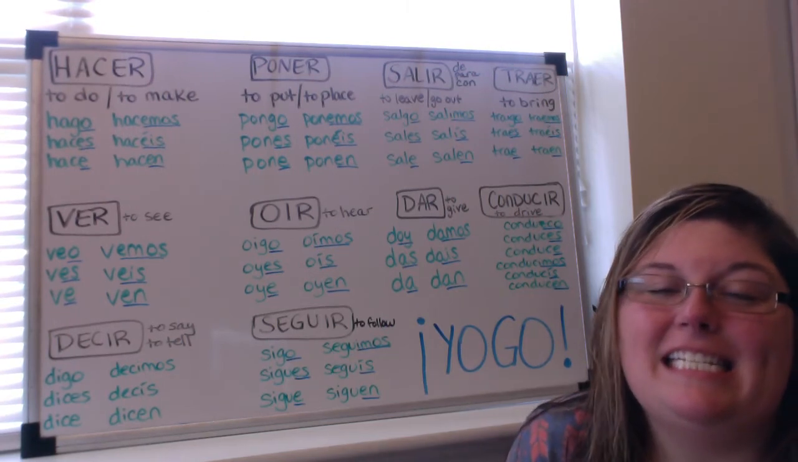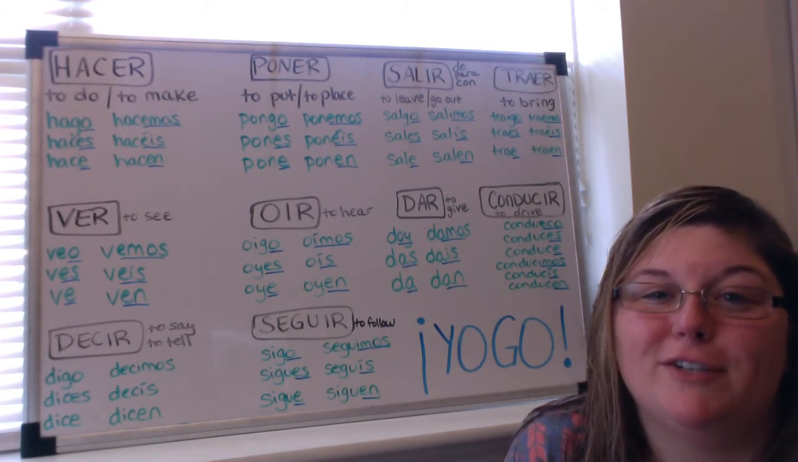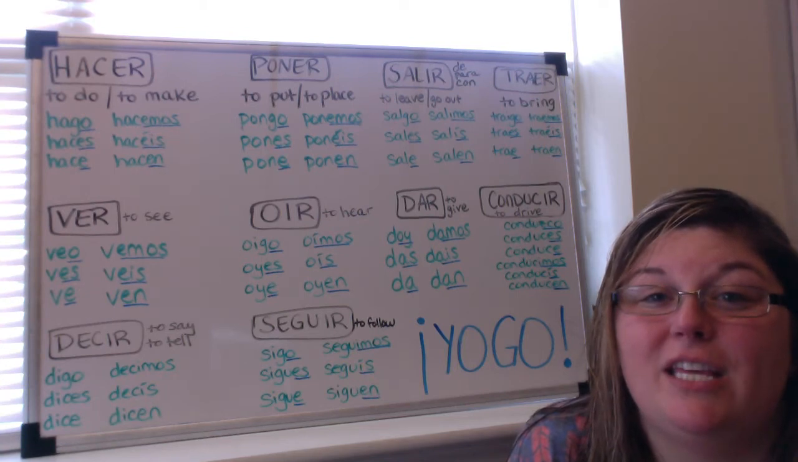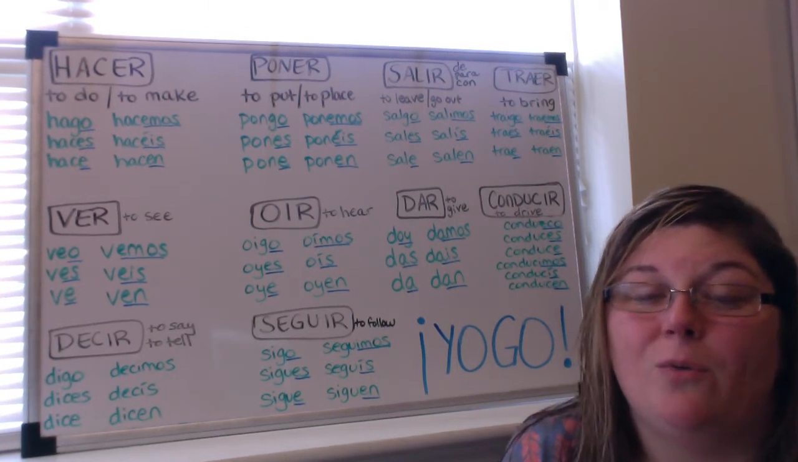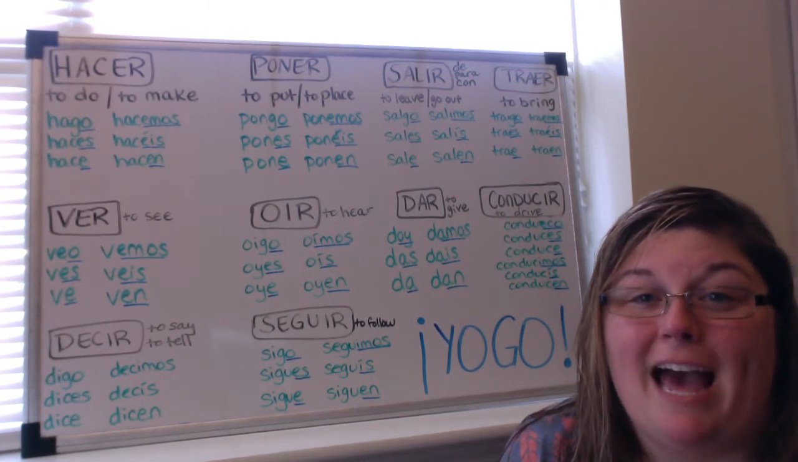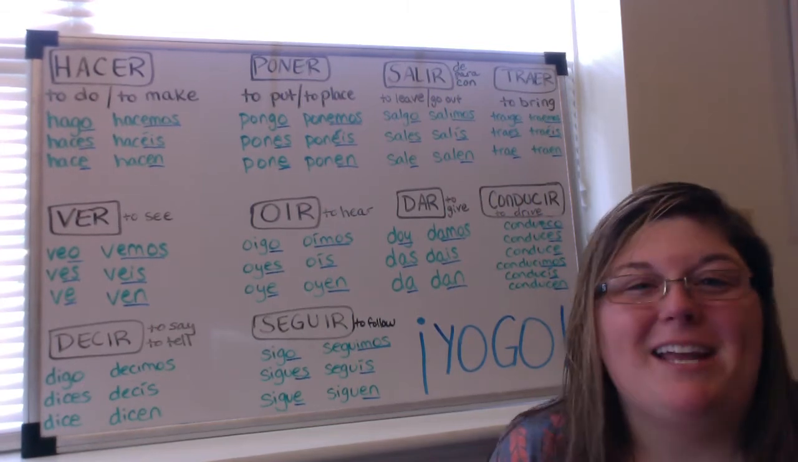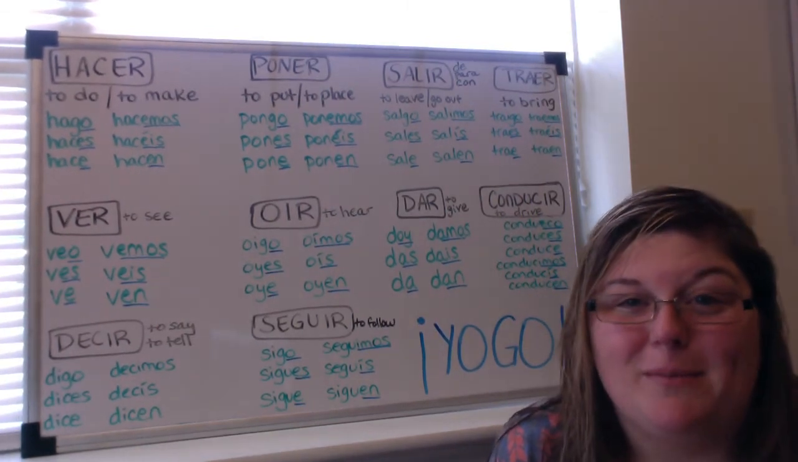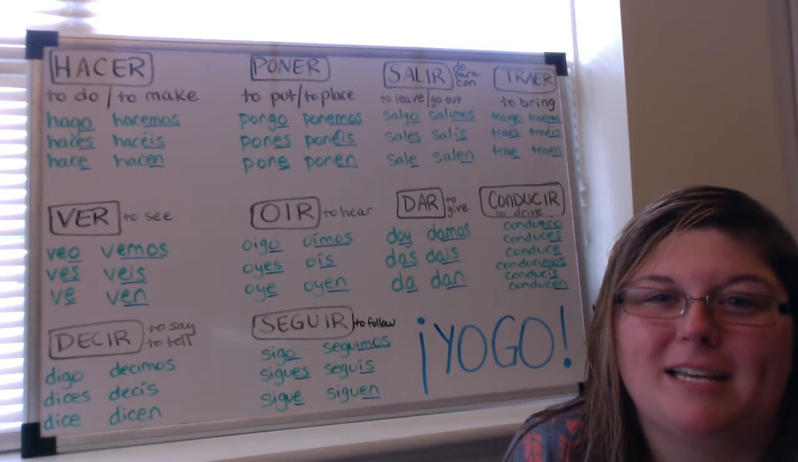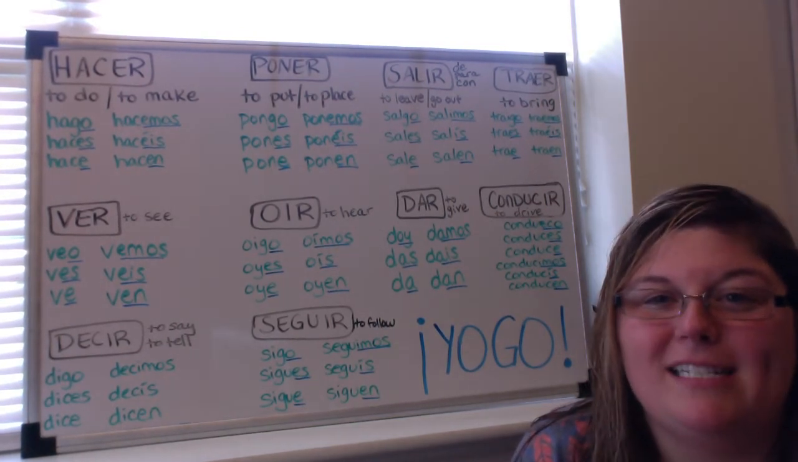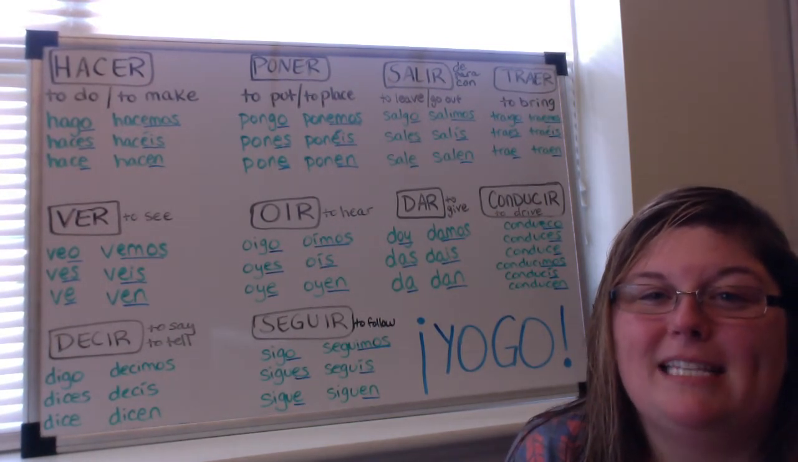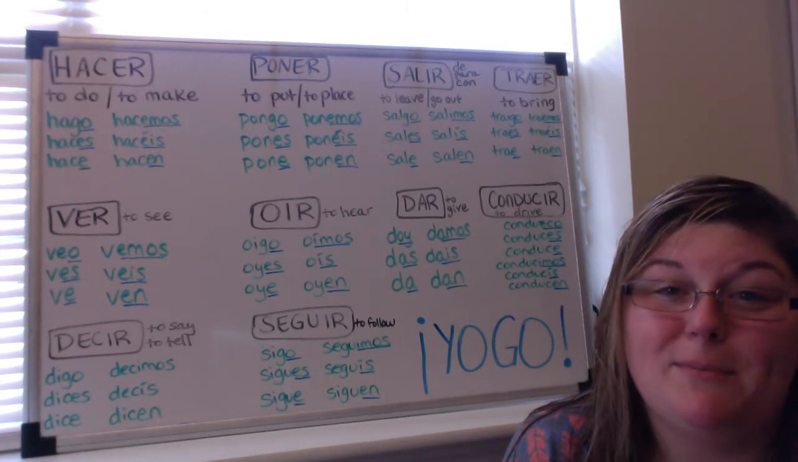Today we're going to talk about verbs that are irregular in the yo form. When we talk about verbs, we have regular verbs and irregular verbs, which sometimes get a bad rap because they're a little bit more work. We have to memorize them.